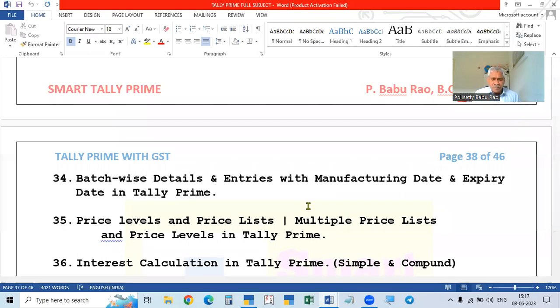See, when you are doing business, whether as a trader, buying the goods and selling the goods, or as a manufacturer, buying the raw material, manufacturing the goods and selling the finished goods, whatever it may be, you are investing a lot of money and you are getting profit. And when you are doing this business, if the debtors, that is the customers, pay the money promptly, it will be okay.